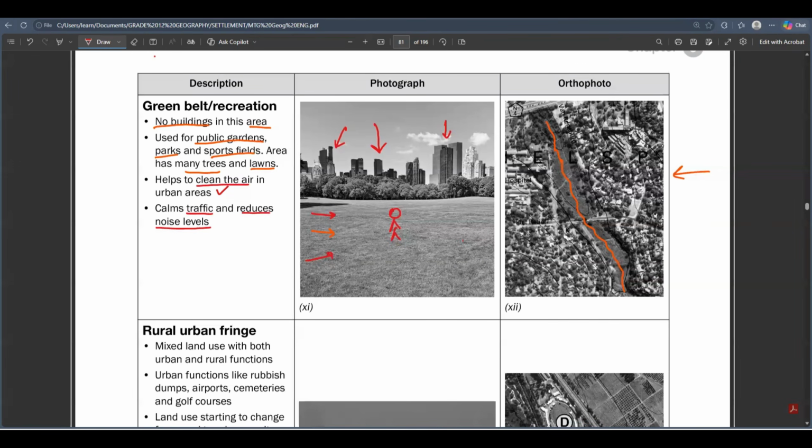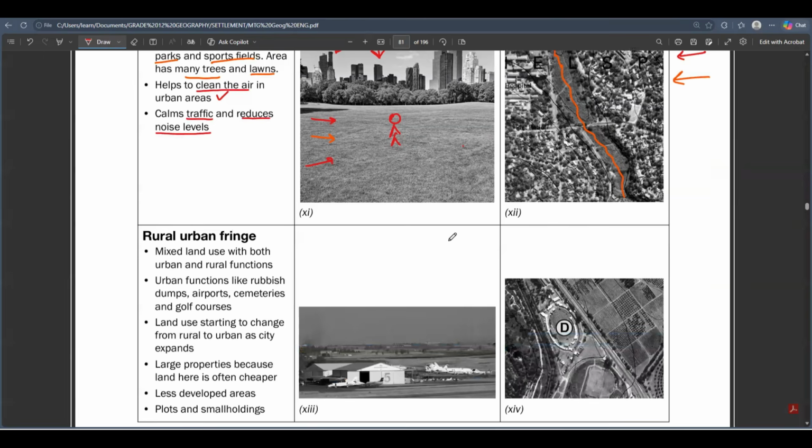Usually, whenever they want to ask about this, they'll give you some map like this. Green belts, how do you see a green belt? You're just going to see an empty area. The area will have some trees there and no buildings.